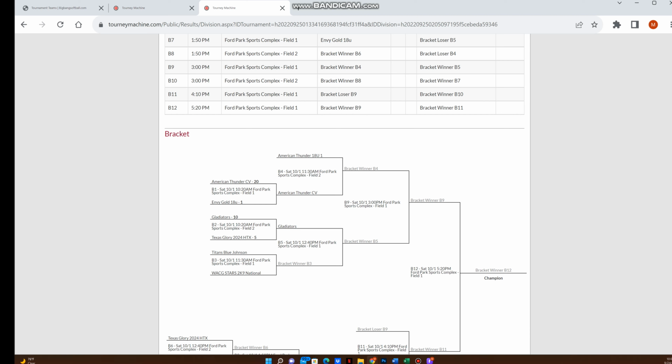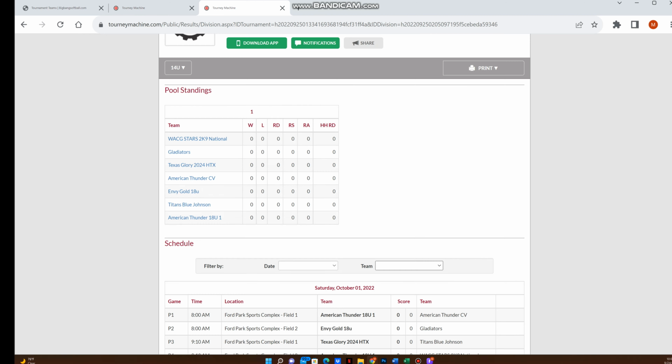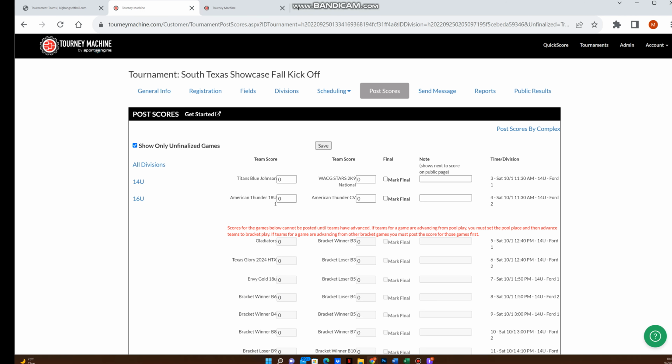Let's just say we made a mistake here. Let's say the Gladiators only scored 7 and we accidentally put 10. So here's how you fix your mistakes. You're going to go back in the admin area, and we're back here on our posting scores. And we want those other teams to pull back up that disappeared. See this box over here that should show unfinalized games only? Take that checkbox off, and what should happen, we go back into the 14s.